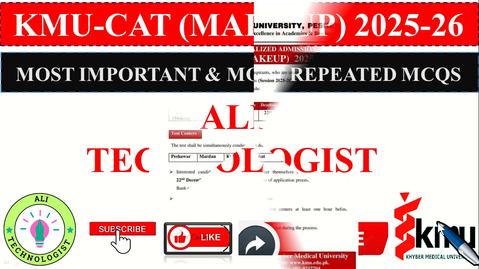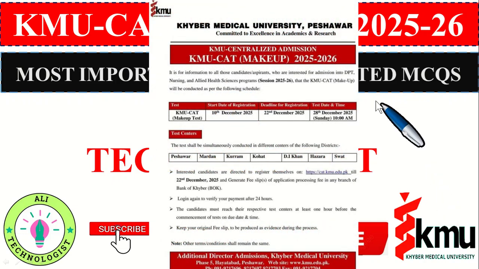Dear students, here you can see KMU-CAT Makeup Test 2025 and 2026. The most important point is the start date of registration is 10th December 2025, while the deadline for registration is 22nd December 2025.